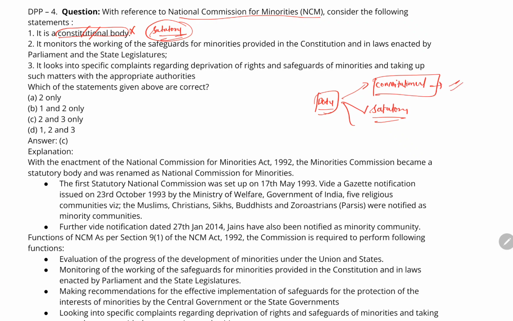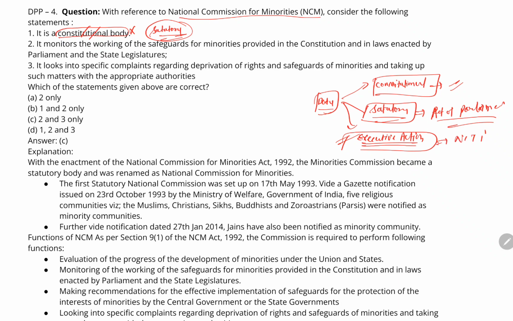Statutory body means the body is formed by an act of the parliament. And the third process to form a body is through executive action. If the body is formed by executive action, it is known as an executive body. The example is the Niti Aayog.